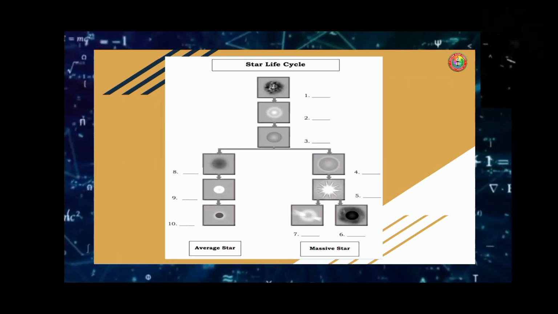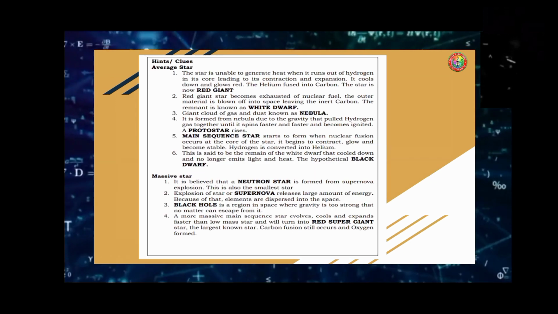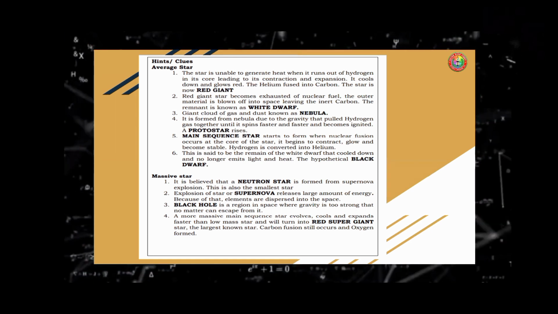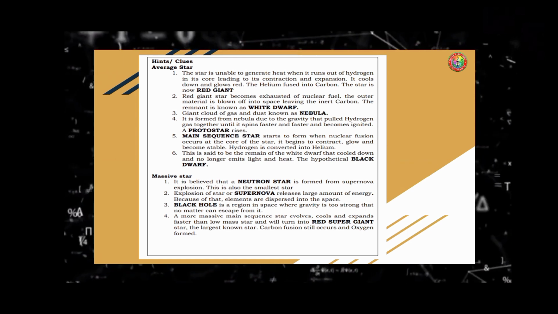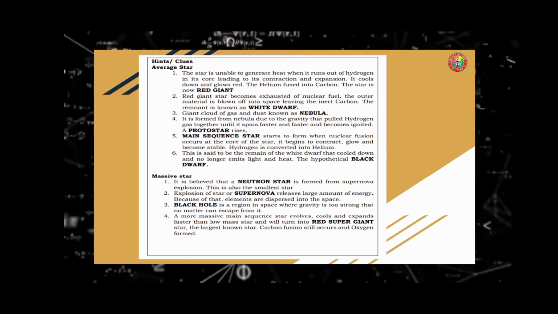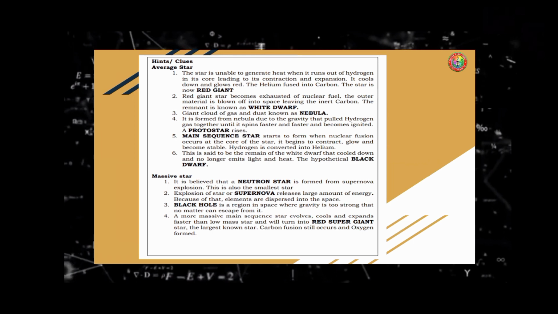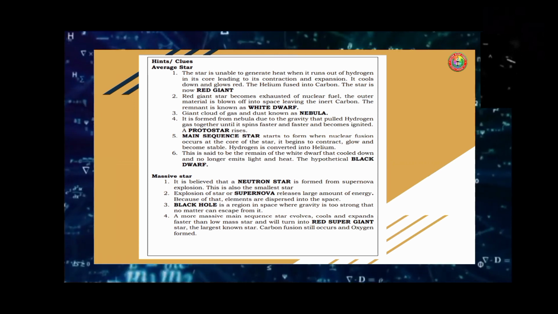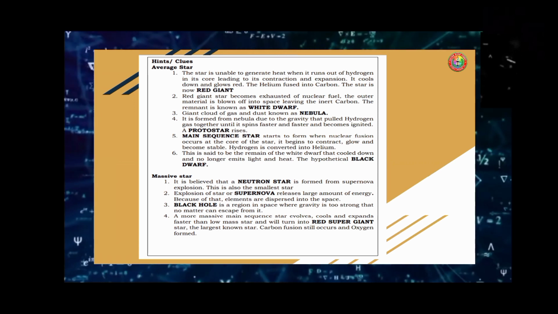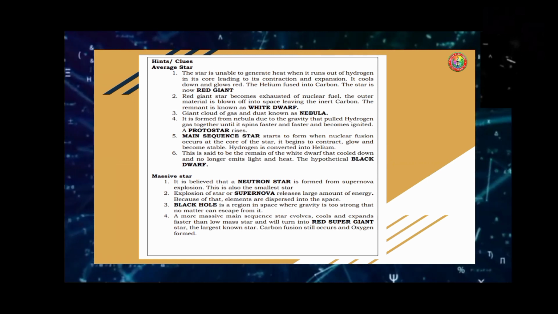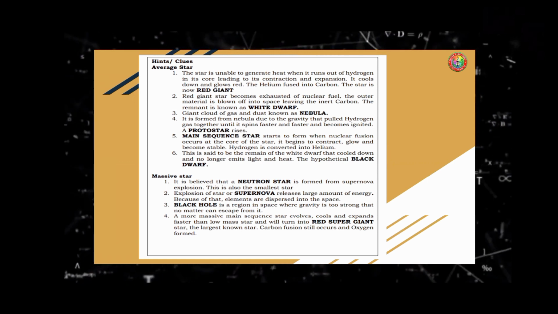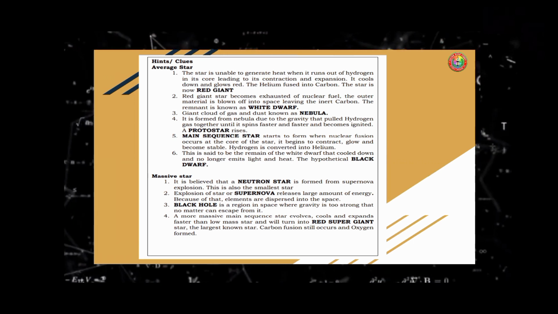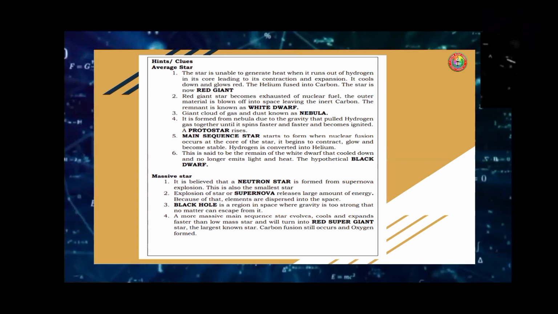So we have the average star and the massive star. For the hints and clues, average star, number one: the star is unable to generate heat when it runs out of hydrogen in its core, leading to its contraction and expansion. It cools down and glows red. The helium fuses into carbon. The star is now a red giant. Hint number two: the red giant star becomes exhausted of nuclear fuel, so the outer material is blown off into space, leaving the inert carbon. The remnant is known as a white dwarf.